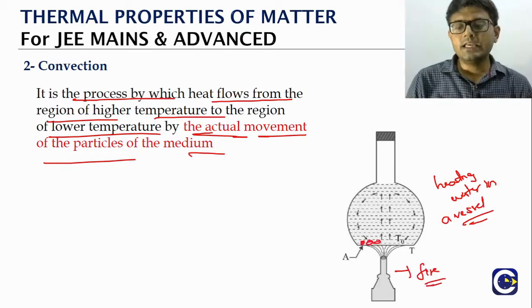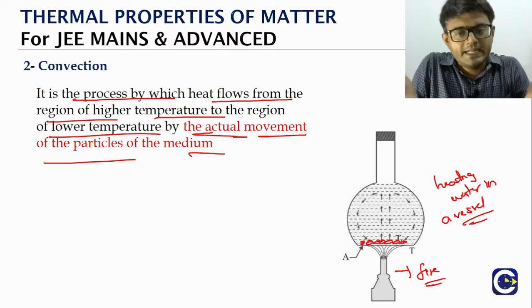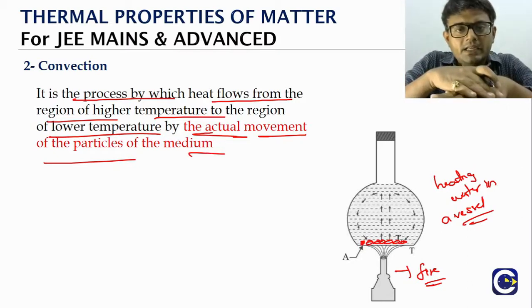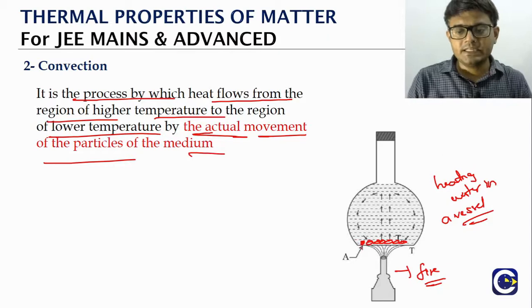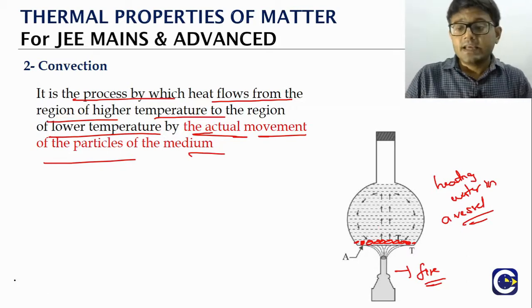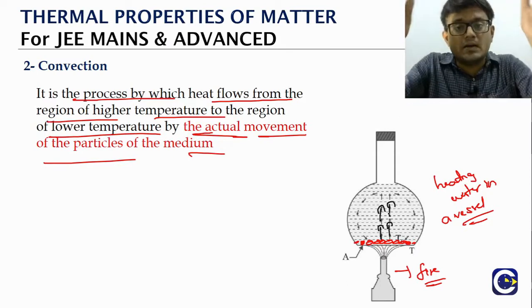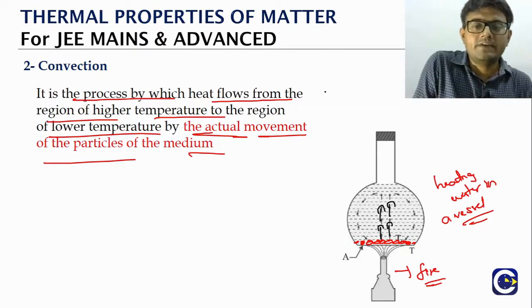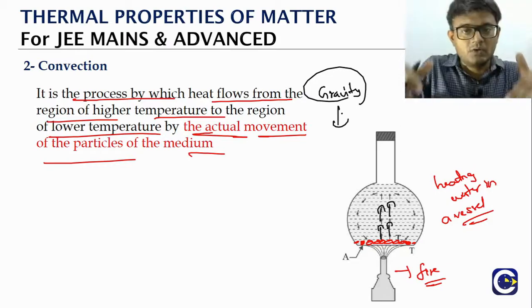So look at this. The vessel will get heated, and the layer of water molecules that are just next to that vessel bottom, they will get heated. Now when they get heated, what is going to happen? Their density will be decreasing. So density decreasing means what? They will be rising up, because always the effect of gravity is what? The one that has a high density will come down, and the one that has a low density will go up, isn't it?